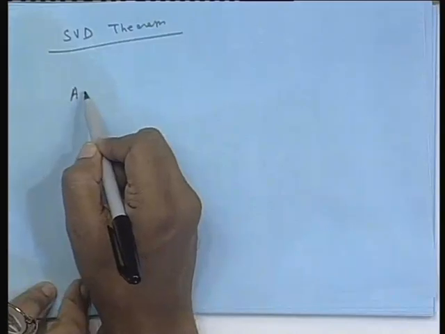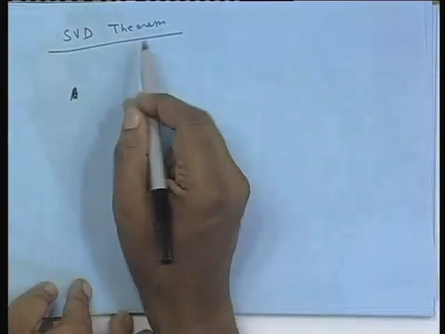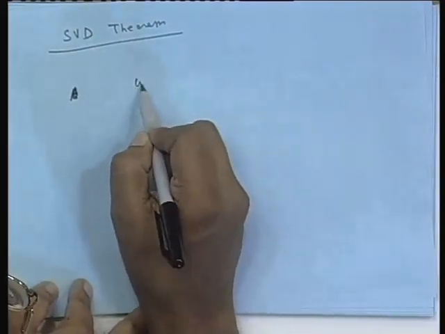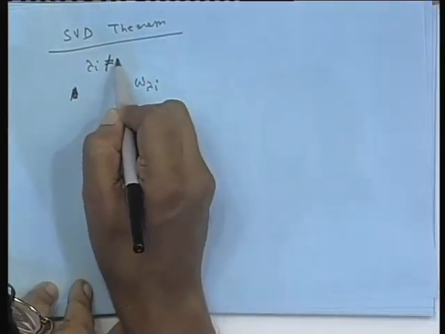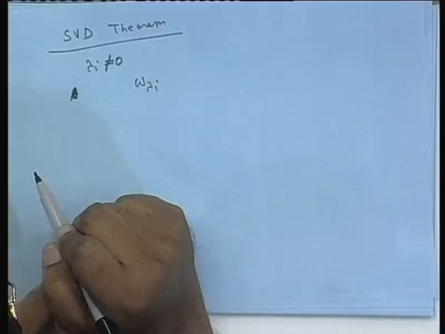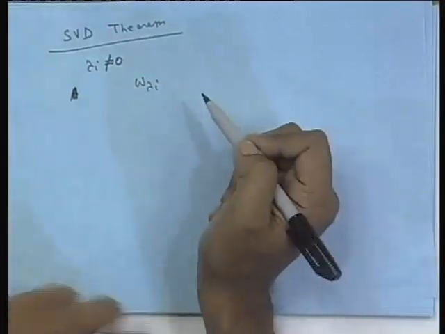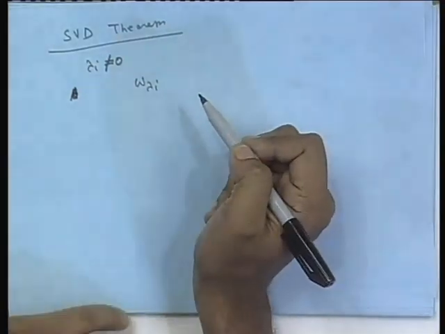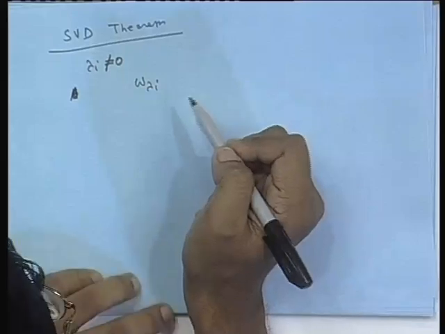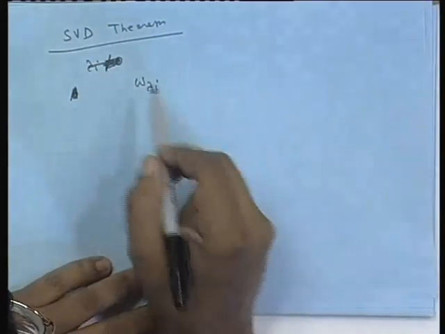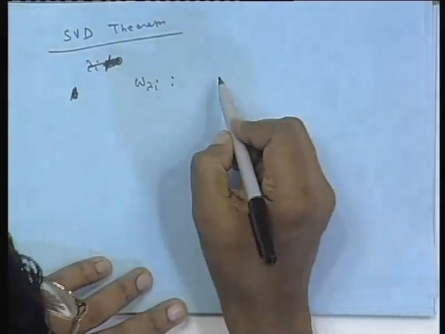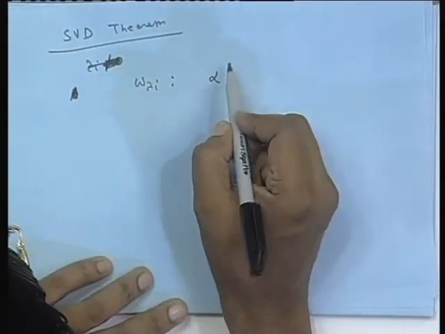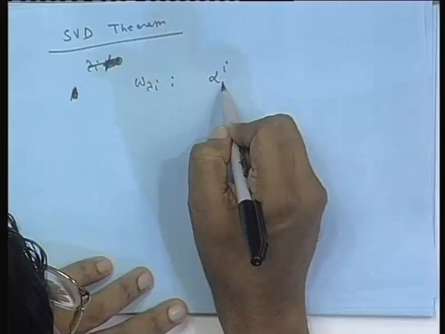Now suppose A is a given matrix and I am considering w lambda I, taken to be greater than 0, not equal to 0. Or maybe it is not required, I am taking just lambda I, w lambda I. From w lambda I form a set of orthogonal basis vectors using the same notations.